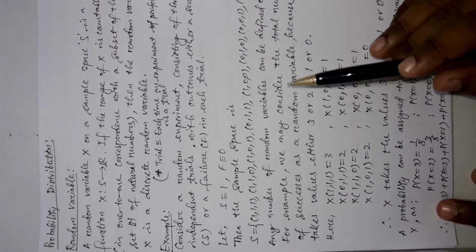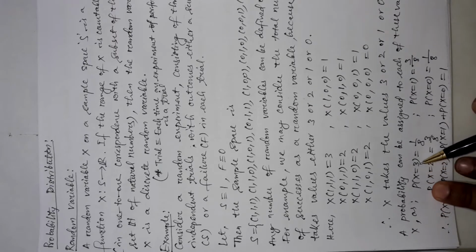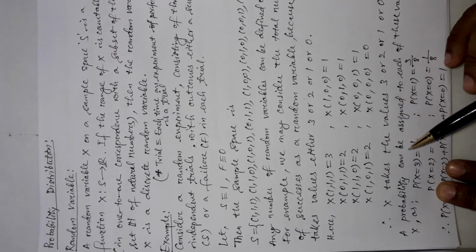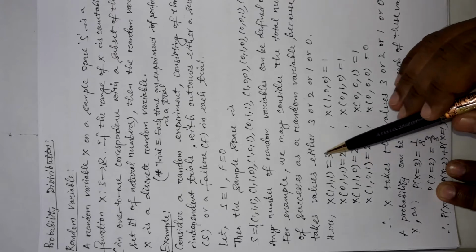Okay, and so the probability that the random variable is 3 will be equal to 1 by 8. How is it 1 by 8? Because the number of trials where the random variable is 3 is only one.